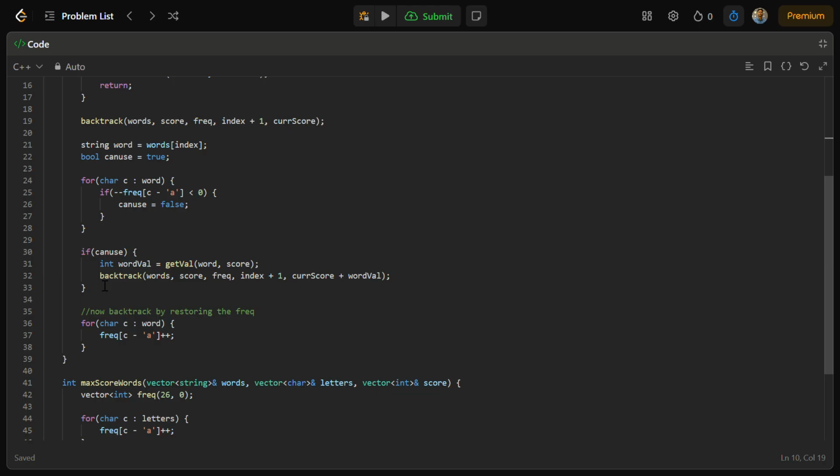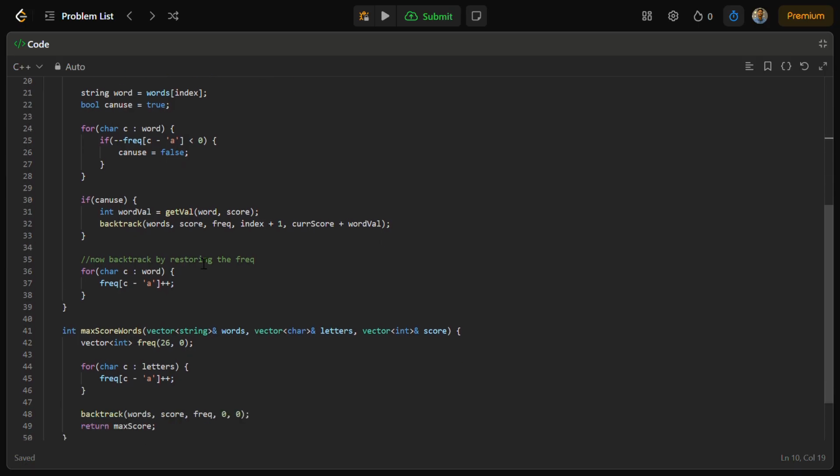Then I backtrack with the new score. Backtrack means not backtrack, recursion. I would say recursion, because this is not a backtrack, with the next index and the new score, and then backtrack. Backtrack means I must reset the frequency so that I can use the other half as well, that is given to me in the words vector. Because I have to explore all the possibilities, greedy won't work here. That's why I'm using backtrack by resetting the frequency.